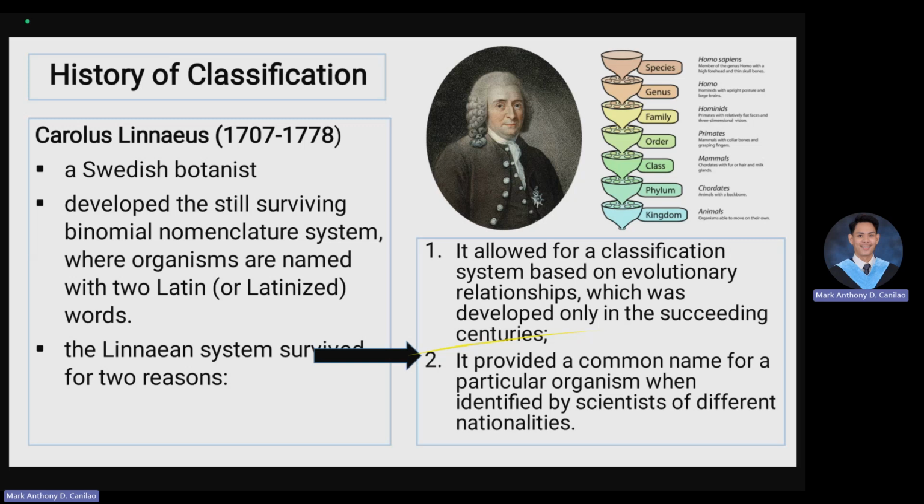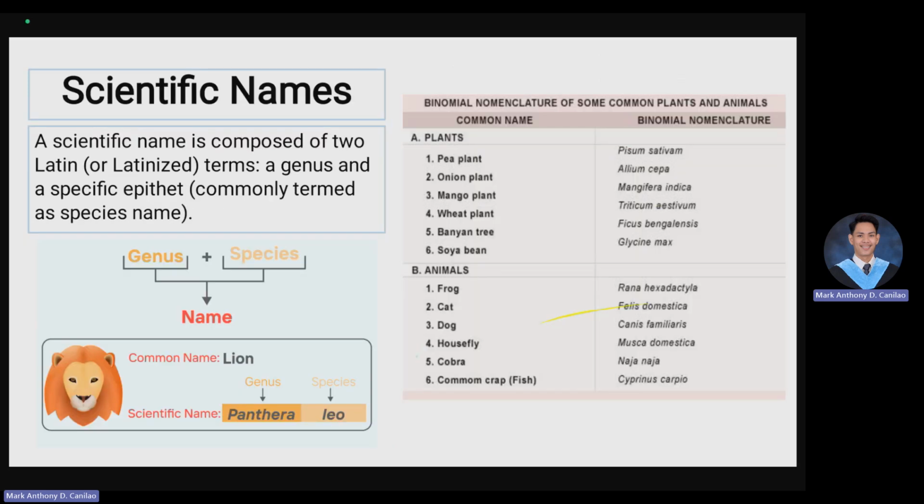Sorry, the genus needs to be in uppercase, and both of them need to be italicized, no? As you can see in the examples that are listed. Originally, a scientific name is devised by considering the organism's morphological characteristic or habitat. So technically, utilizing Latin terms, the original Latin term for each and every organism is based on their morphology or characteristic.